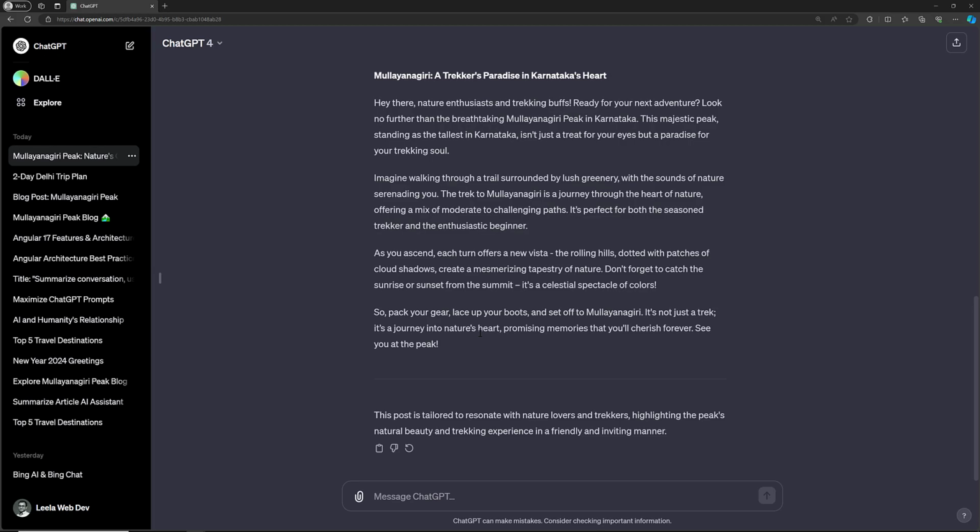Another way is you can give some examples. In the previous video we saw that when we want a tweet, we can give example tweets showing how my way of writing a tweet looks, so that the tweet comes in the same manner. Otherwise ChatGPT gives its own tweet, and it can be easily understood that it was not written by us. So the more input we give to ChatGPT, the more efficient a response we can get. This is what I want to tell you.